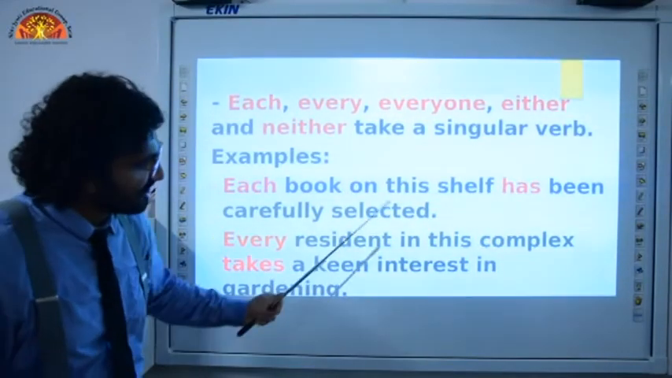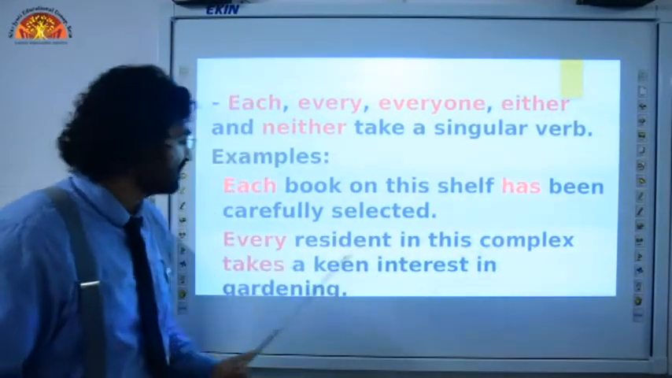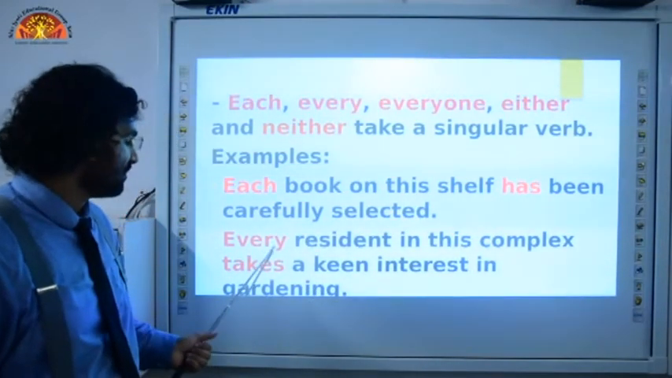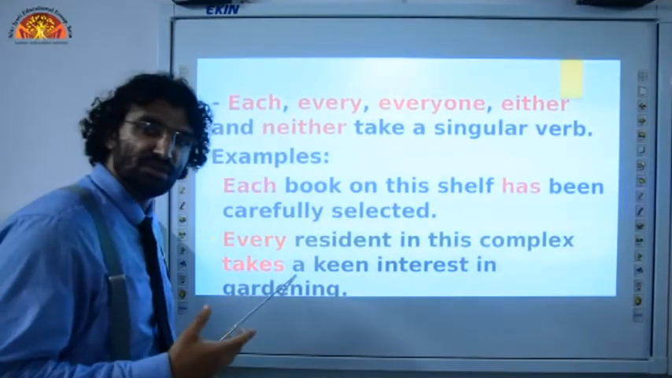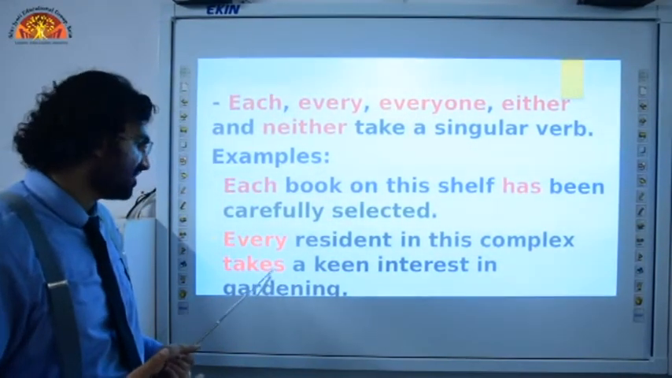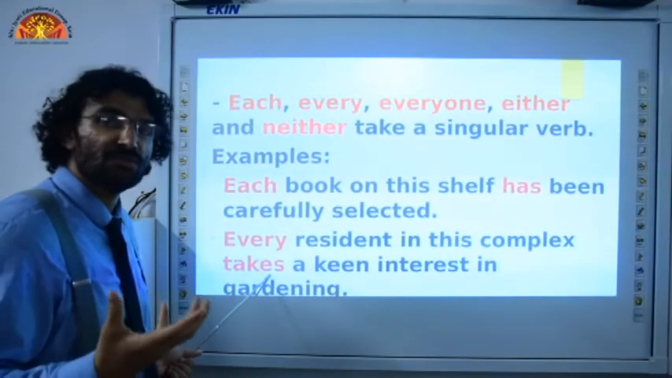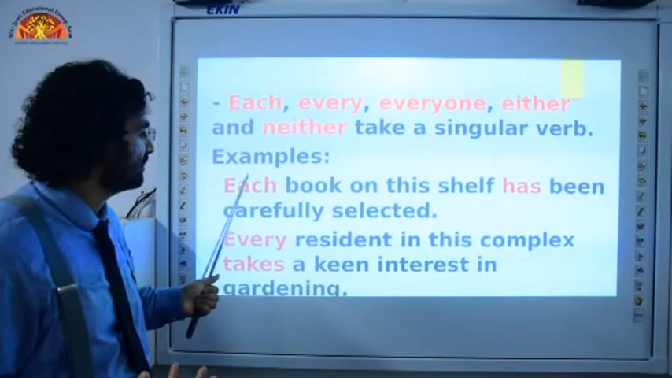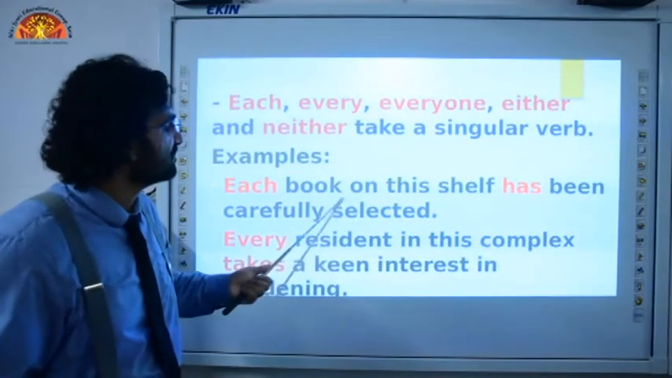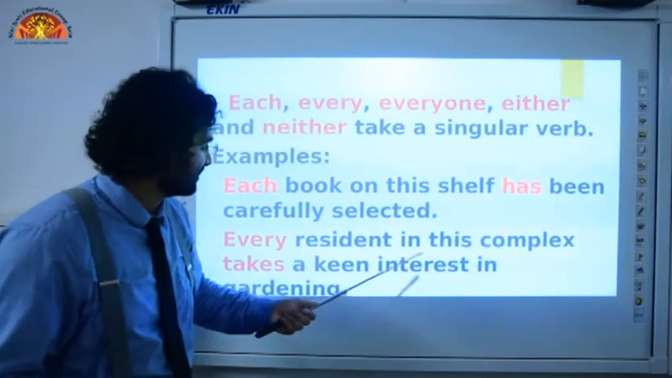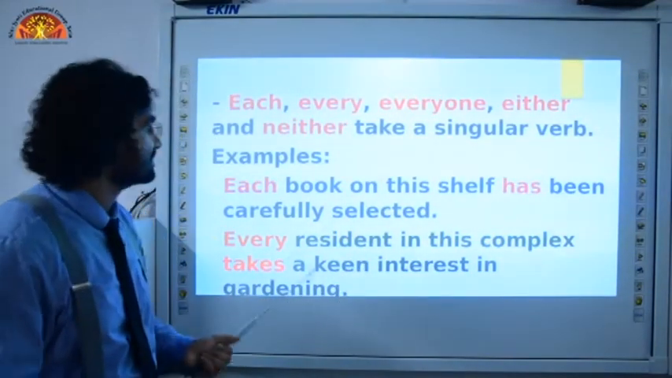Every resident in this complex takes a keen interest in gardening. So with every, we have used the singular form of verb, "takes". If we had "take" here, that would be absolutely wrong. So with each and every, singular form of verb. Each book on this shelf has been carefully selected. Every resident in this complex takes a keen interest in gardening.